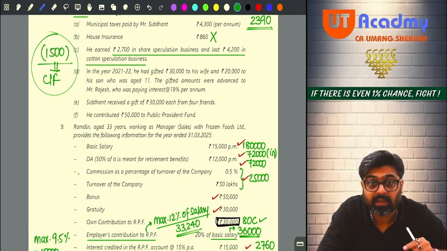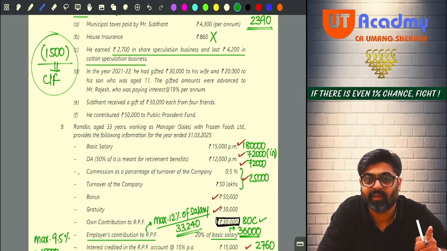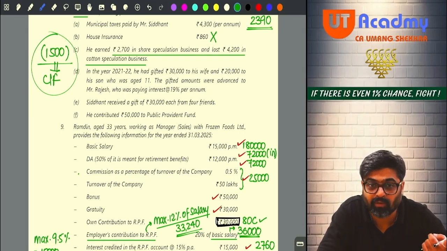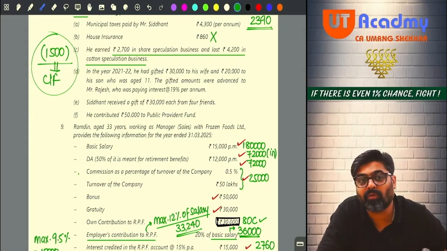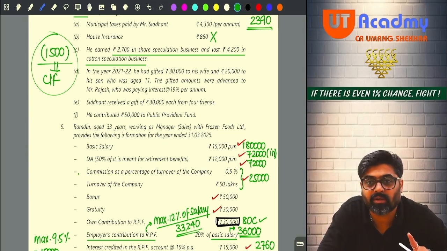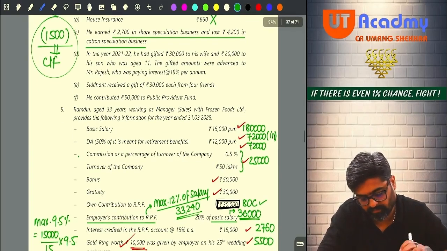But remember, there you are going to get a 10(32) exemption of 1,500 if you are not following 115BAC. And if you are following 115BAC, the clubbed income of the minor child will be taxable fully. There will be no 1,500 exemption. Yes or no? Next one.